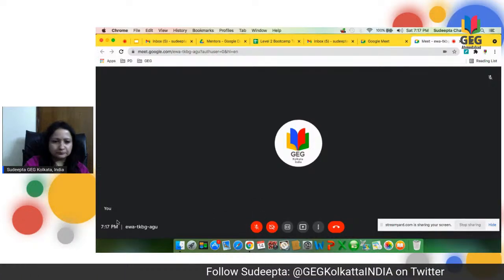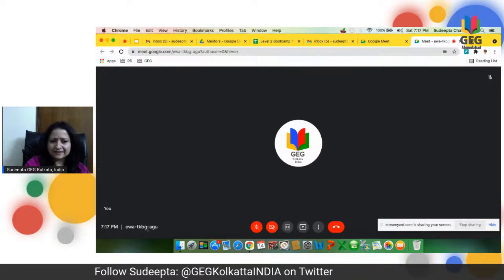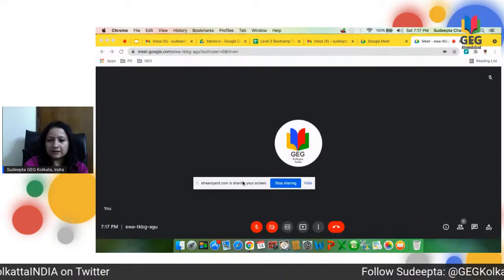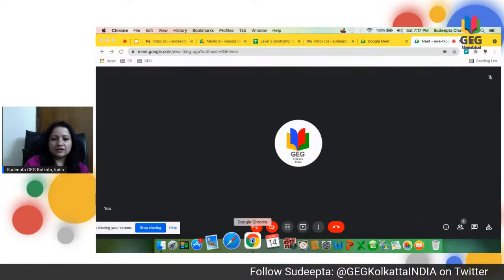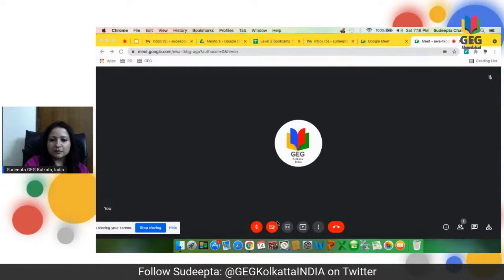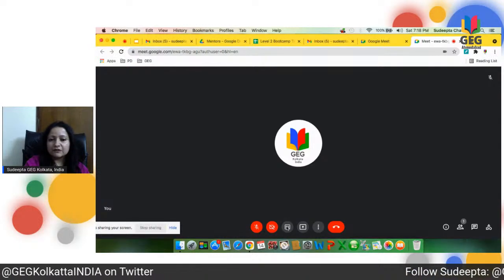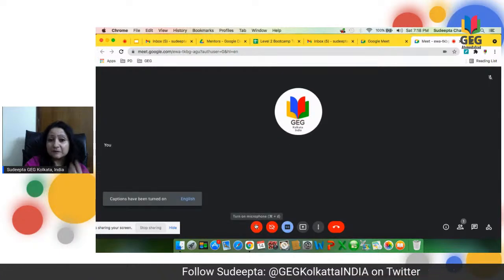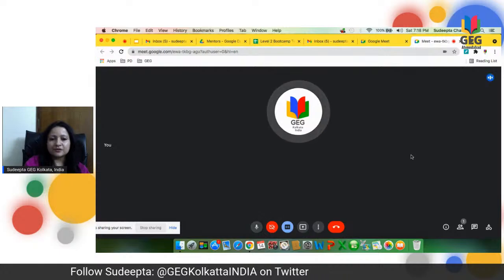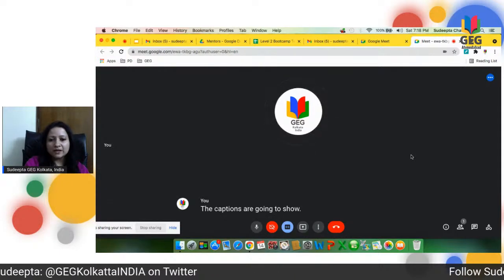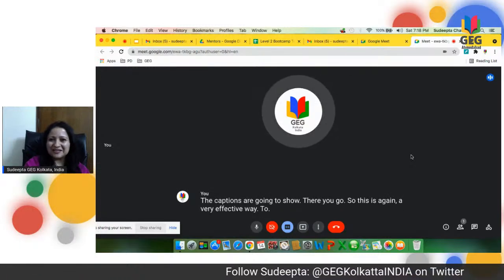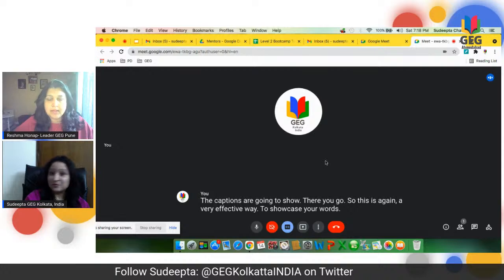Quickly to show you, on the left-hand panel, you can see the time, and you can also see the code of your Google Meet link. Let me show you the other icons. This icon is for muting and unmuting. This is for camera. This is also a very cool feature. If you click on this, and of course I have to unmute myself and speak, the captions are going to show. There you go. This is again a very effective way to showcase your words through Google Meet.